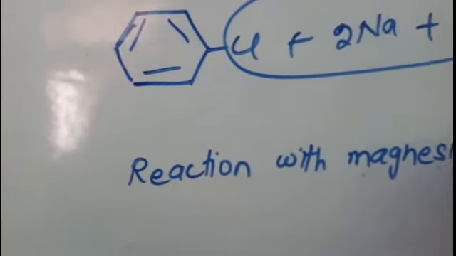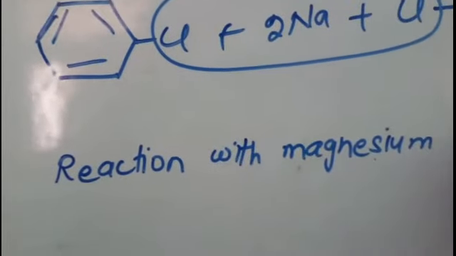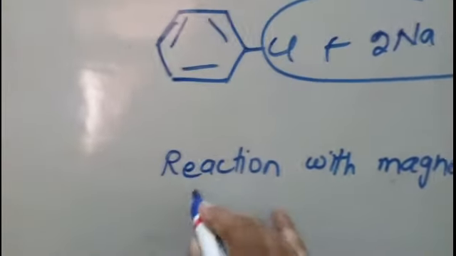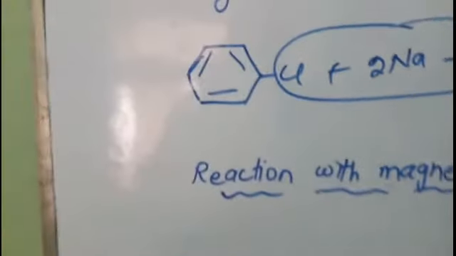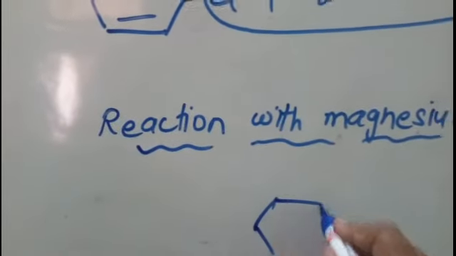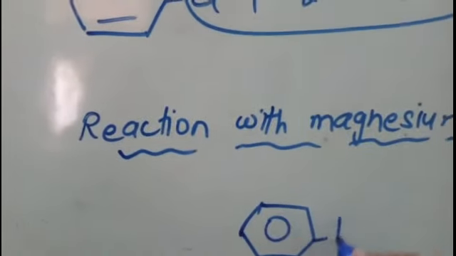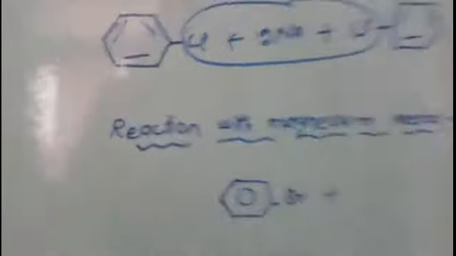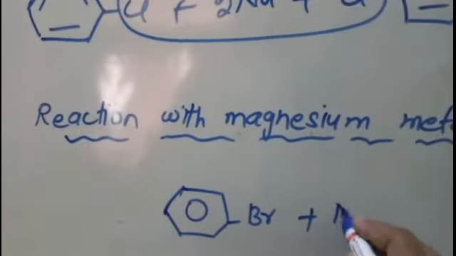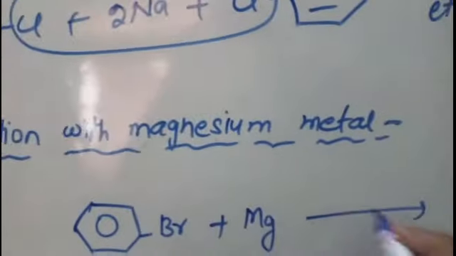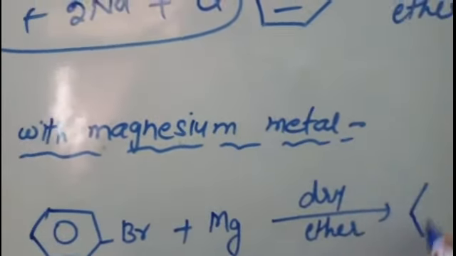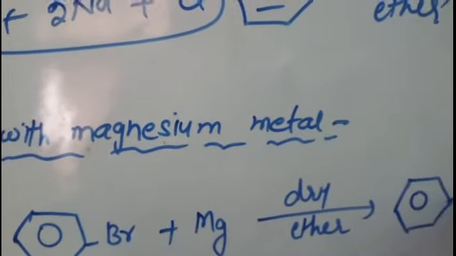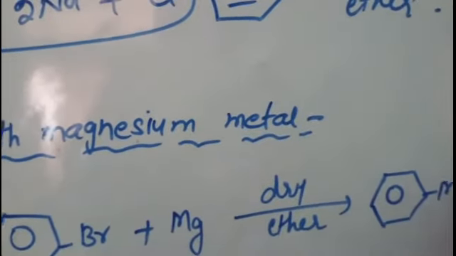Now students, when you have studied reaction with magnesium metal in haloalkanes, what compound is formed? We get Grignard reagent. So similarly, here also when you react the haloarene, say bromobenzene or iodobenzene, with magnesium metal in the presence of dry ether, aryl magnesium halide will be formed.